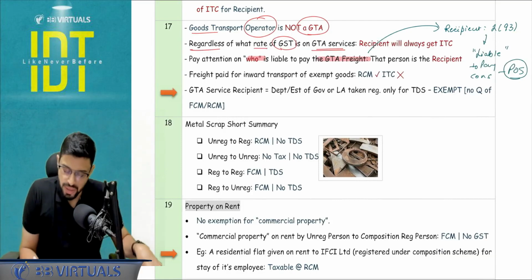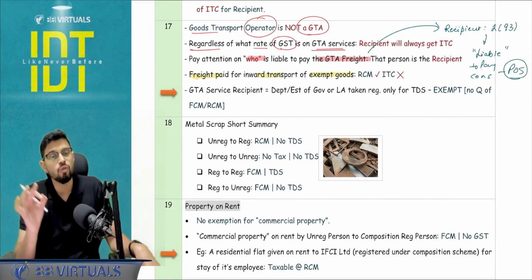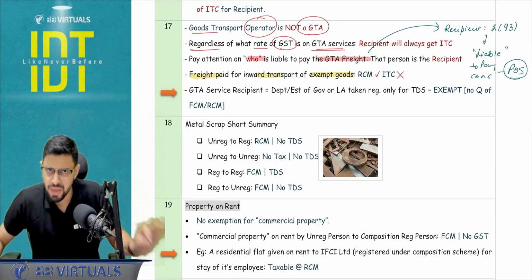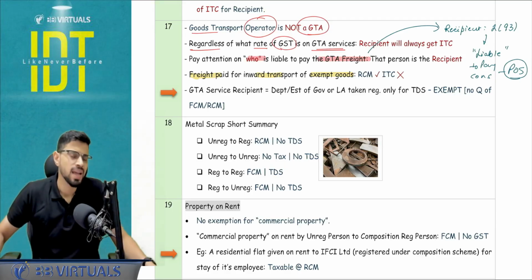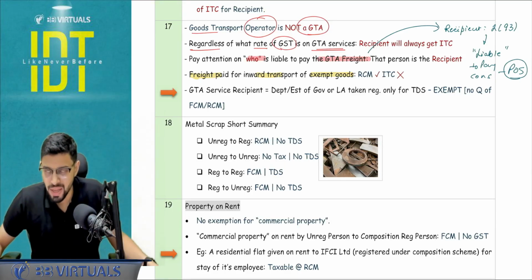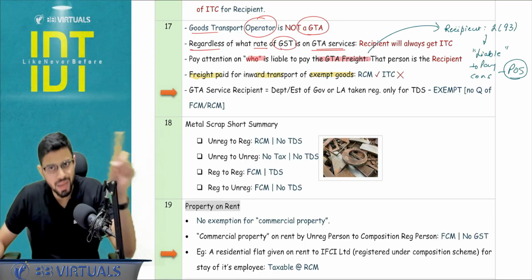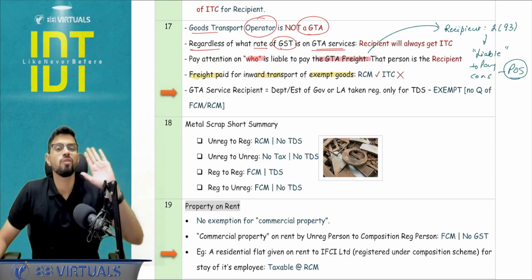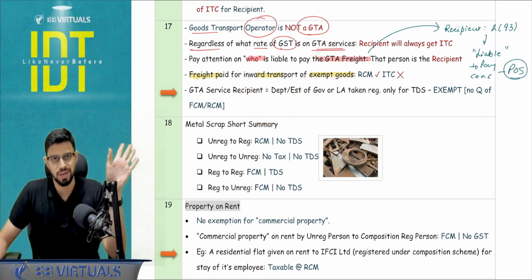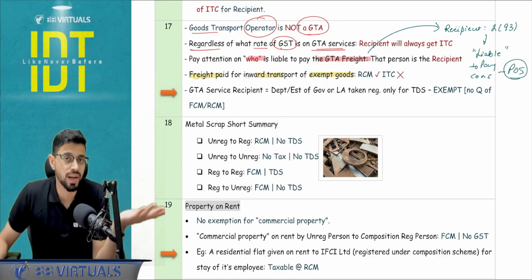Now one entry, for example: I paid a freight of GTA for inward transportation of goods which are exempt from GST. Whenever there is any inward supply in a question, please analyze two aspects correctly. Aspect number one is the reverse charge mechanism. Aspect number two is the ITC. So here, if it is from a GTA, you are going to pay the tax under reverse charge mechanism, but you will not take the ITC. Why? Because it is exclusively incurred for items which are exempt.